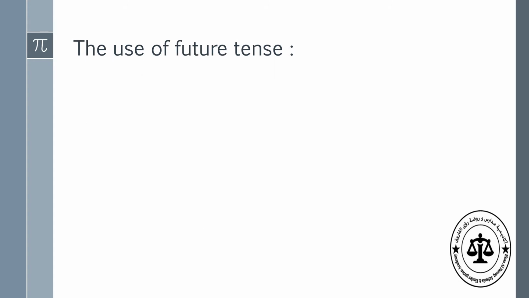In the previous lesson, we talked about will, and we said that will is used to talk about actions that will happen in the future. Then we talked about the three forms of will: the affirmative form, negative, and interrogative.